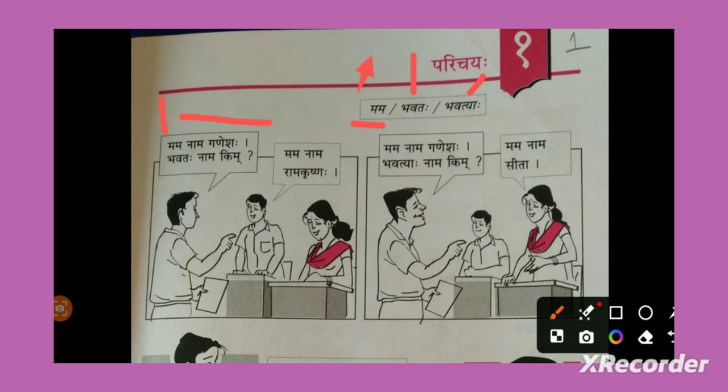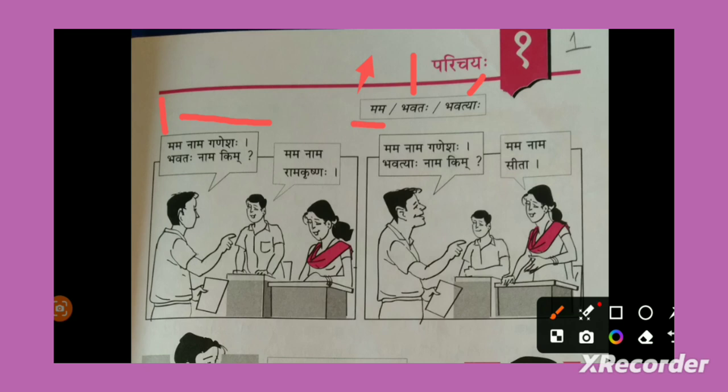We don't write like Ganesh. So for any name like Ganesh, Rajesh, Lokesh, Naresh, everything we will write it with a proper ending. Ganeshaha, Lokeshaha, Nareshaha, etc. So here he is telling his name. Mama nama Ganeshaha. My name is Ganesh.